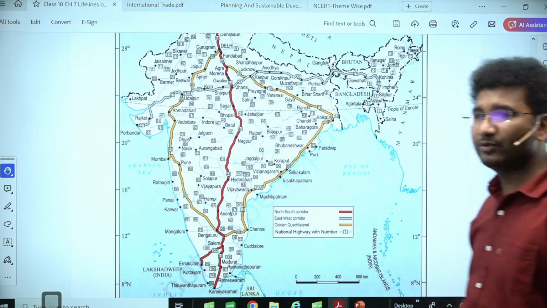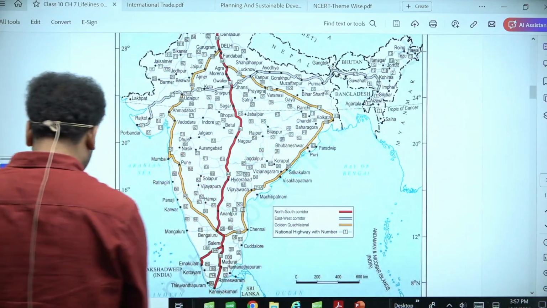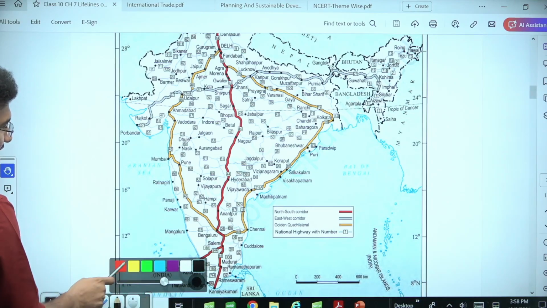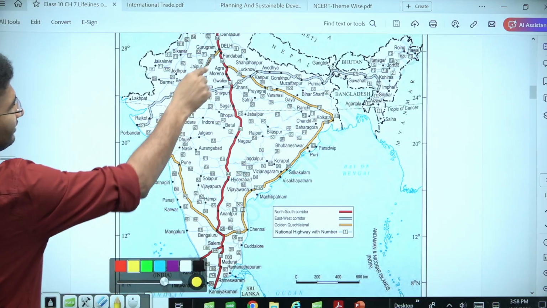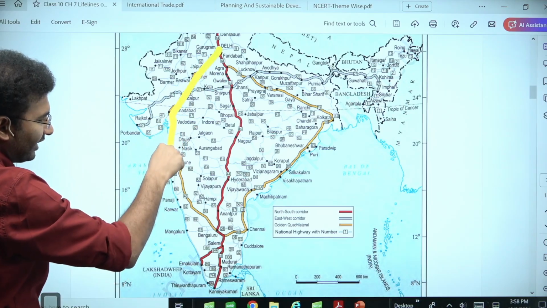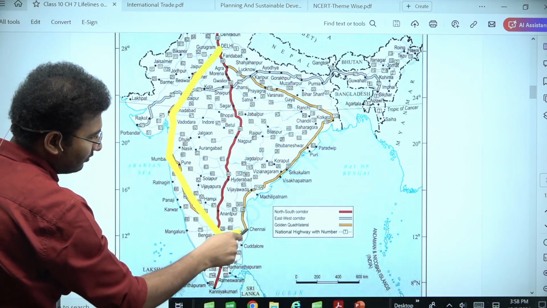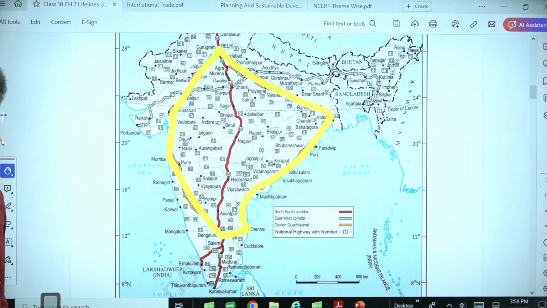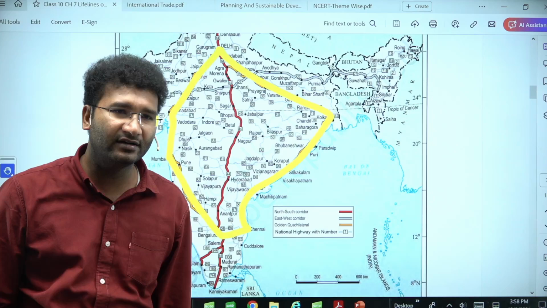Now let me point out the Golden Quadrilateral route here. Golden Quadrilateral route jo hai, it is this. Let me please follow this stencil. The Golden Quadrilateral route is: from Delhi you'll reach Ahmedabad and then Mumbai. From Mumbai to Bangalore, Bangalore to Chennai, then to Kolkata, Kolkata back to Delhi. This is the route, right? This is called the Golden Quadrilateral.